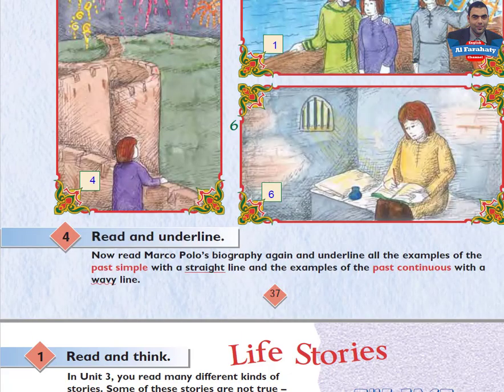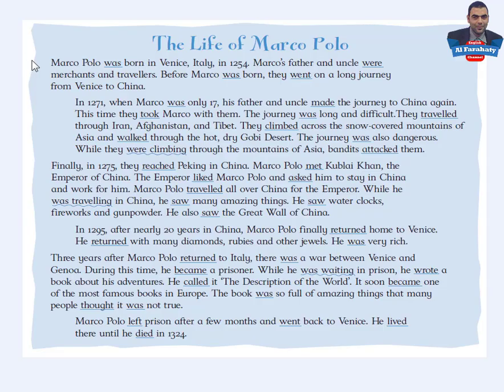Hello again. Thank you for doing the task. Let me show you the answer in order to check yours. If you look here, you will find that all the examples of the past simple are underlined with a straight line, and all the examples of the past continuous are underlined with a wavy line. You can read the life of Marco Polo again and again, and you can listen to it. By this we've achieved the aims of this lesson.